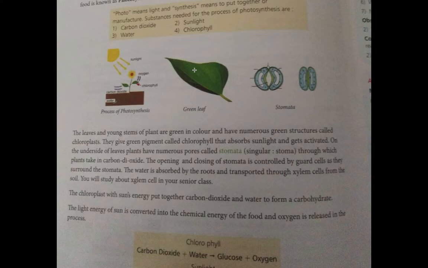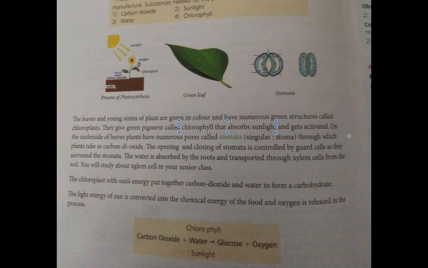Chloroplasts are microscopic and green in color because they have the green pigment chlorophyll that absorbs sunlight. When chlorophyll absorbs sunlight, it gets activated to produce food, that is carbohydrate, for plants.